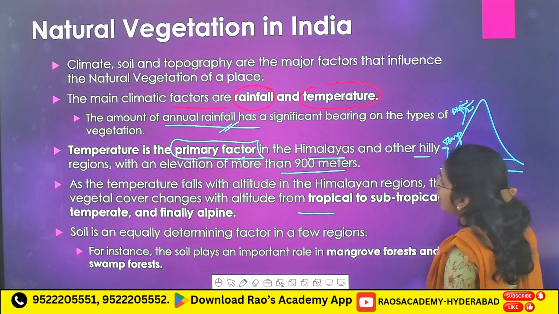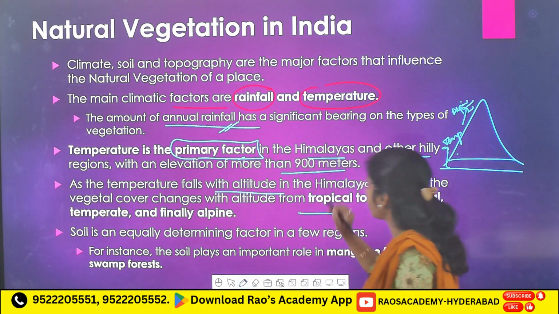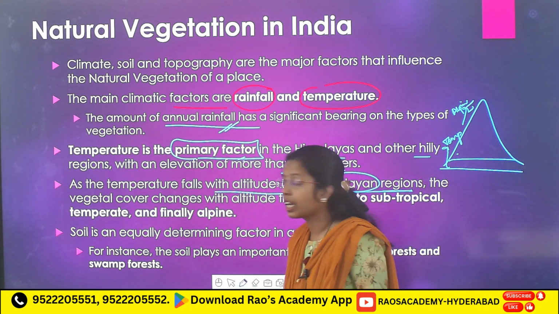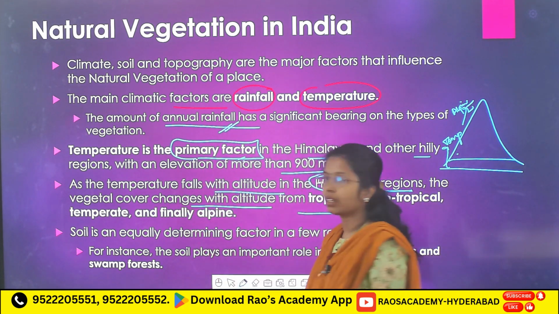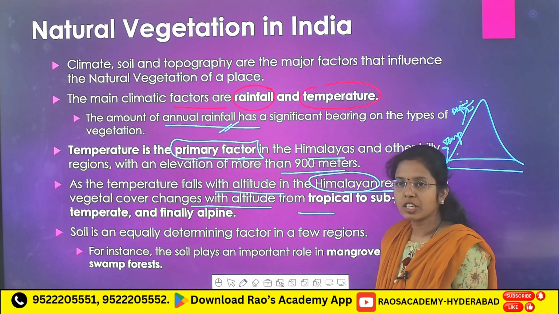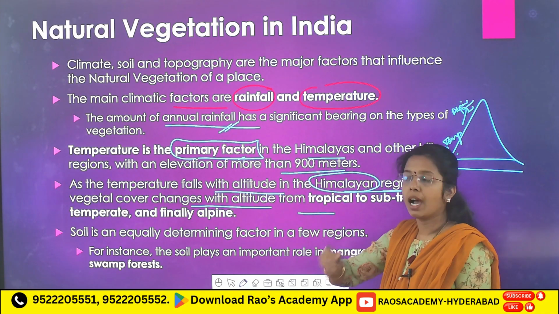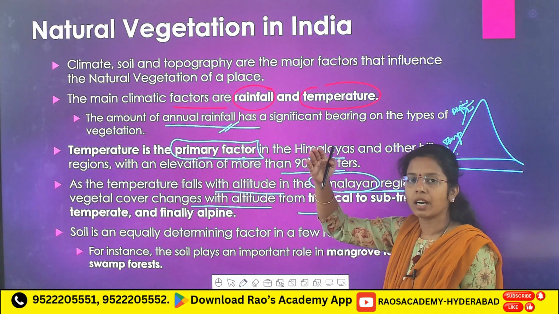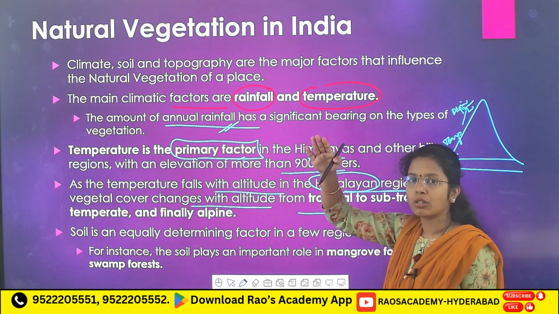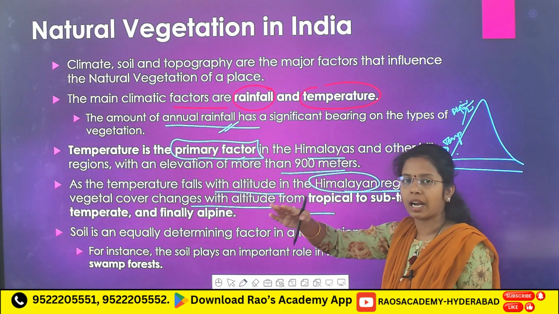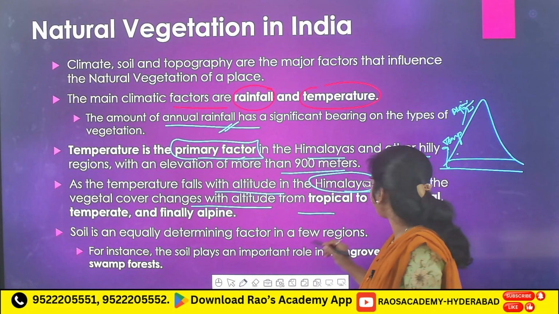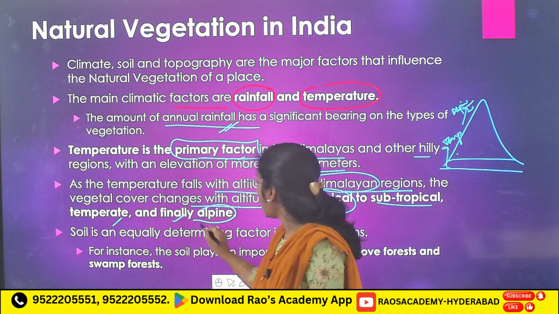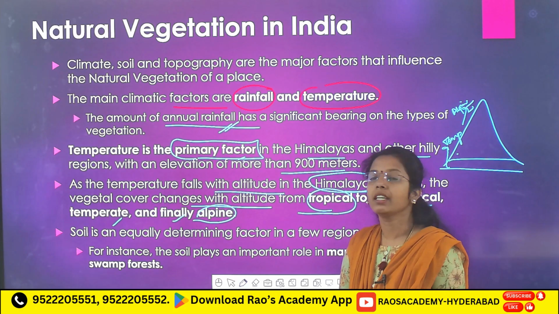As the temperature falls with altitude in the Himalayan regions, the vegetal cover changes. Because of that fall, the climate also changes, and based on that climate, vegetation differs from tropical to subtropical, temperate, and finally alpine forest in the Himalayas.